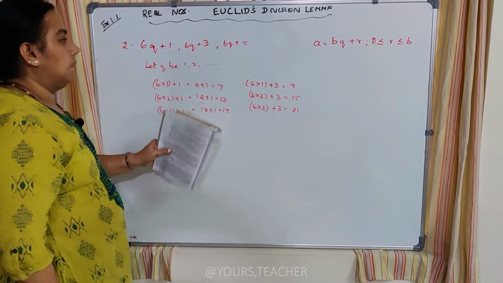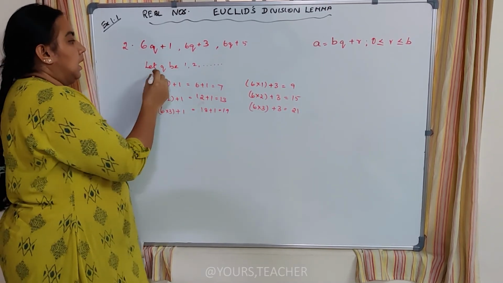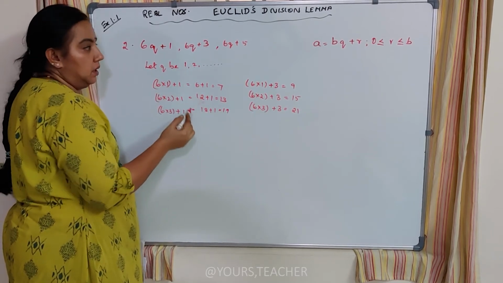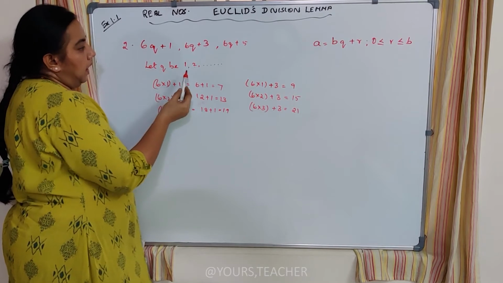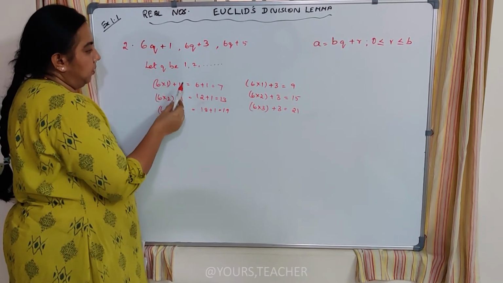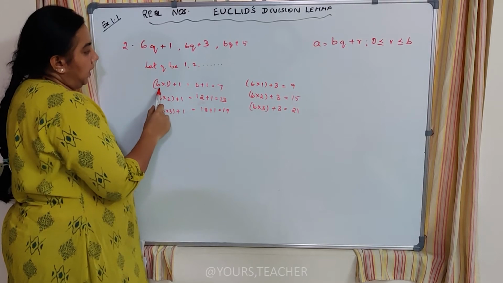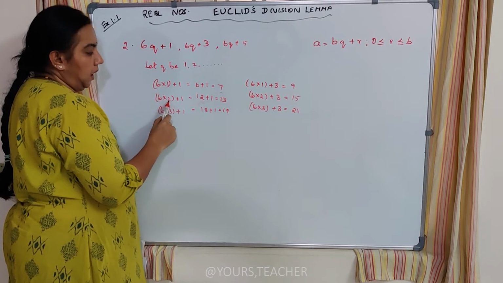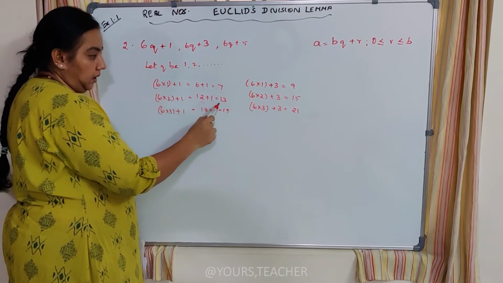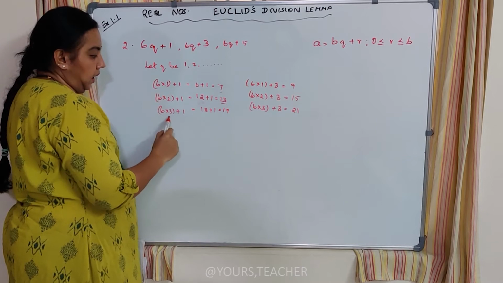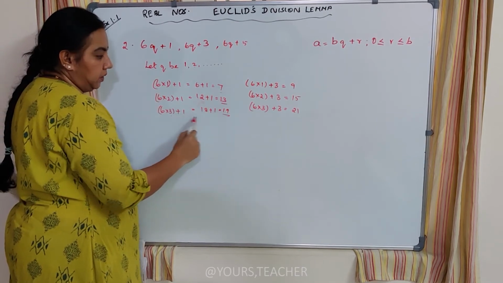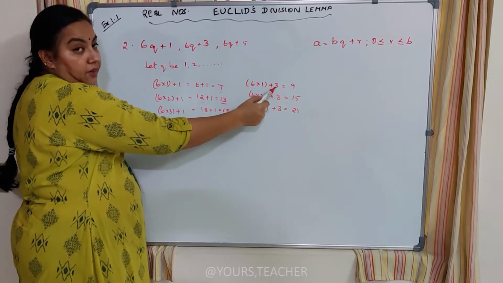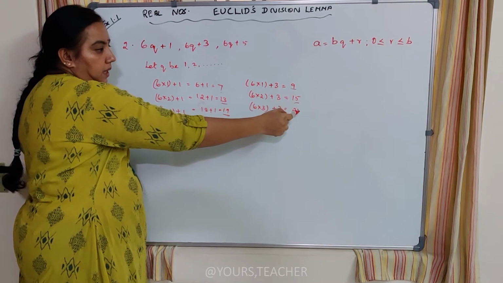Further, when we do this sum, we get this as the answer. I have substituted an odd number and also an even number for this equation. In the place of q, I have used 1 and 2. When I used 6 into 1 plus 1, I got an odd number, 7. And then again I multiplied with 2, and the end result is an odd number. And again when I multiplied with 3 and added 1, I get an odd number as the answer. Even when I multiply and add 3 again, I get odd numbers only as the answer.